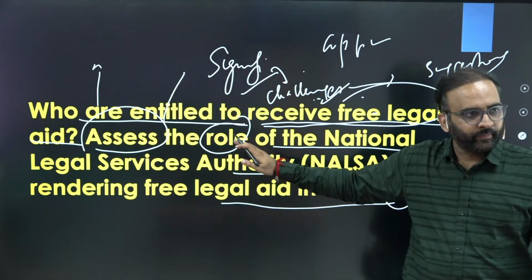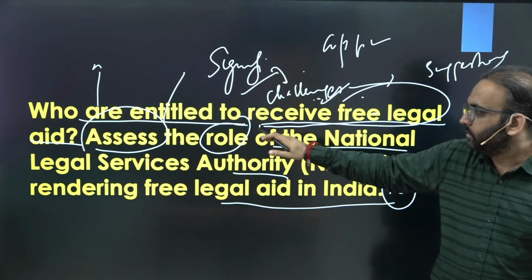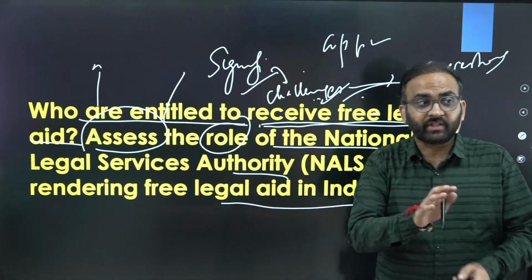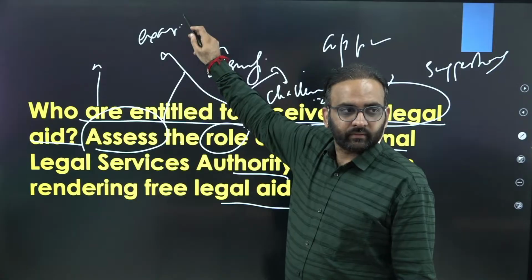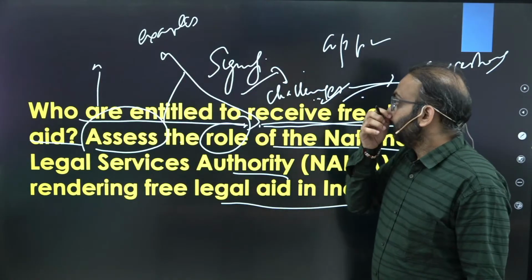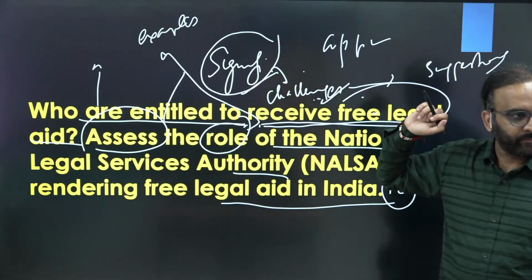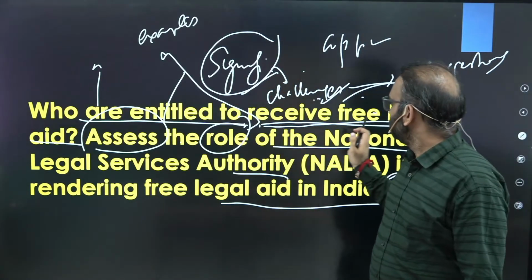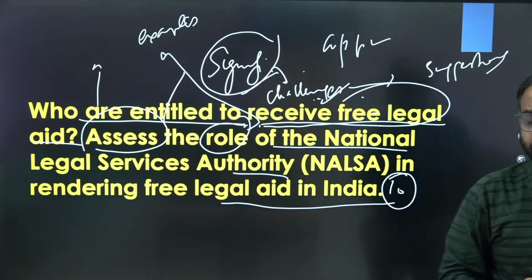Role, right, a little bit more weightage, and in role you need to substantiate with examples also. Role should be substantiated with examples, and significance, challenges should be written in brief, and this entitled to receive free legal aid also should be written in brief. You get the point?